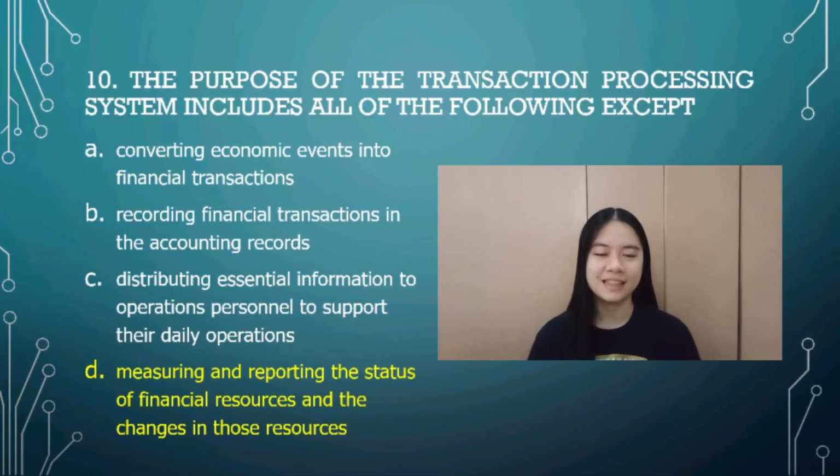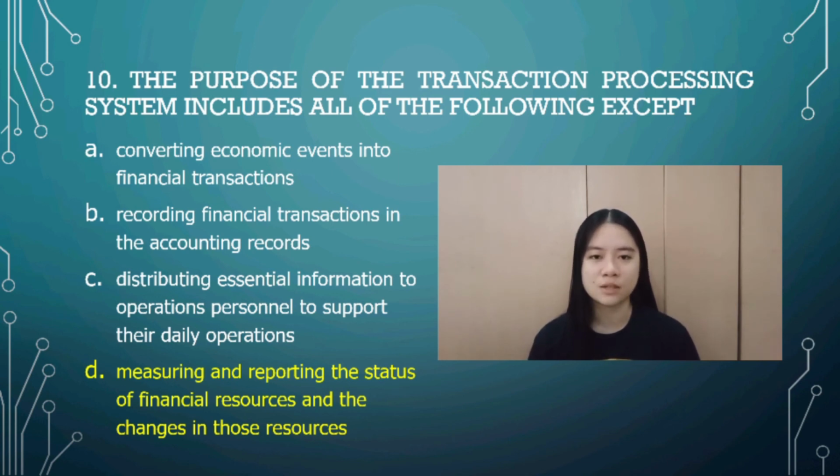Question number 10. Last number. The purpose of the transaction processing system includes all of the following except: A. Converting economic events into financial transactions. B. Recording financial transactions in the accounting records. C. Distributing essential information to operations personnel to support their daily operations. Or D. Measuring and reporting the status of financial resources and the changes in those resources. The correct answer for number 10 is letter D.